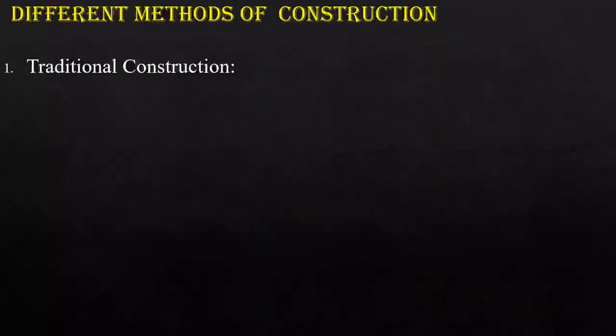Now, what are the different methods of construction? Generally there are two different methods of construction. One is the conventional method and the next one is the modern method. Modern methods consist of different techniques and tools in every sector or every element of civil engineering.